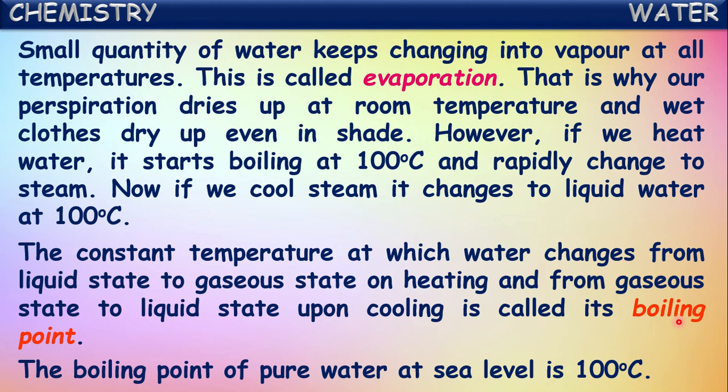In the reverse way, if you cool the steam to 100 degrees Celsius, it starts converting into liquid water. So the condensation point of water is also 100 degrees Celsius. Condensation and boiling both occur at 100 degrees Celsius only.